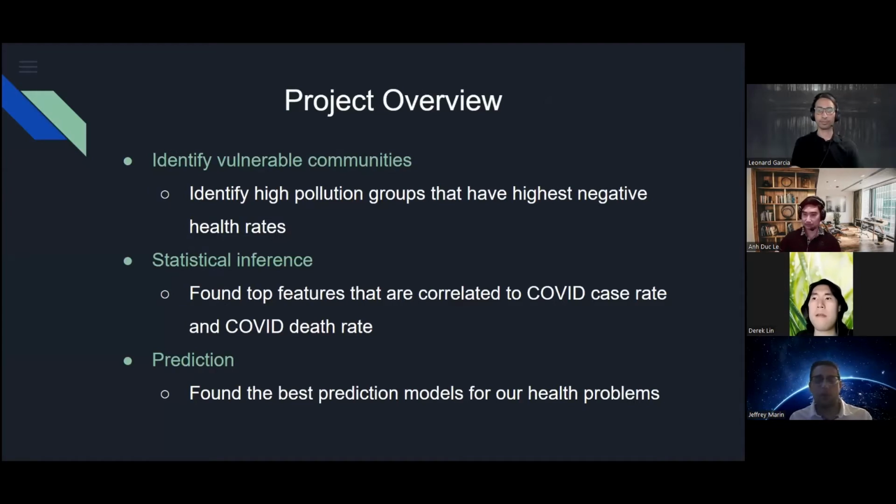Our project overview: there's three major results that we have for our project. The first being identifying vulnerable communities, in which we basically try to identify high pollution groups that have the highest negative health rates. Next, we conducted some statistical inference in which we found some of the top features that are correlated to COVID case rate and COVID death rate. In the end, we tried to find some predictions. So in order to do that, we use some machine learning to find the best predictive models for our health problems.